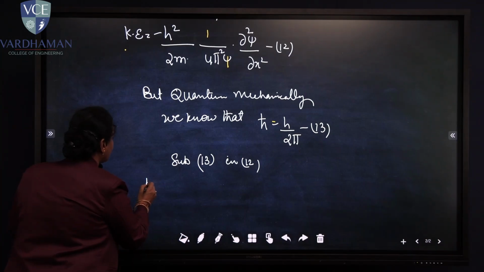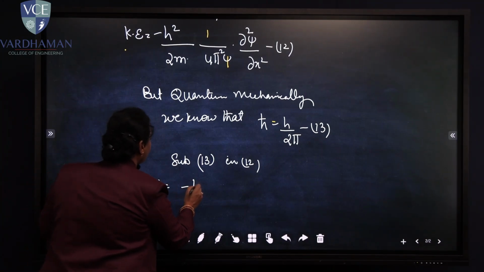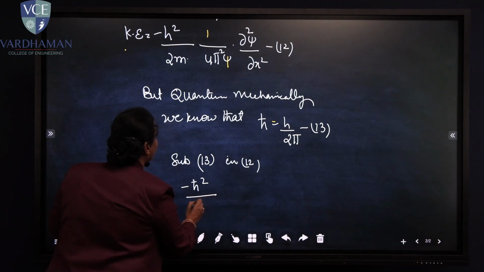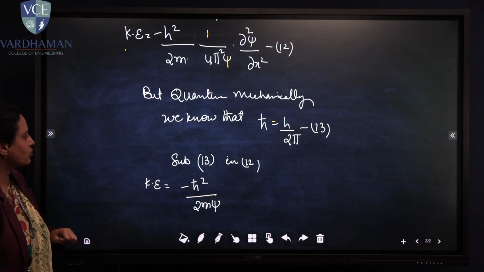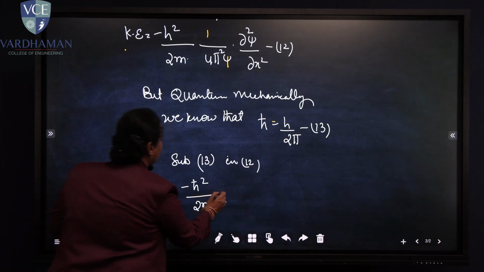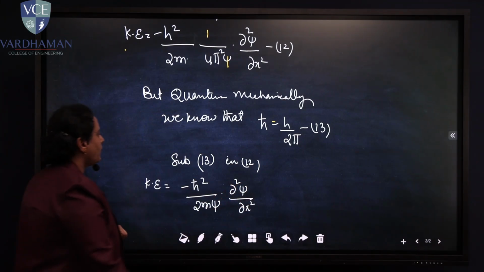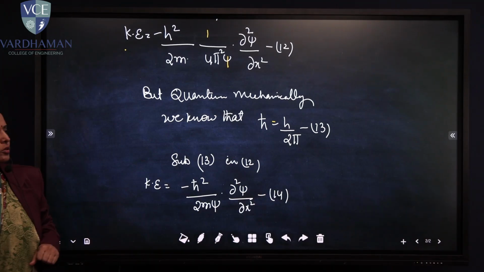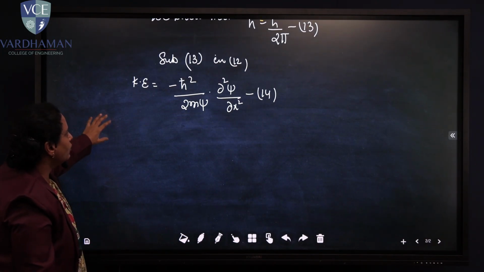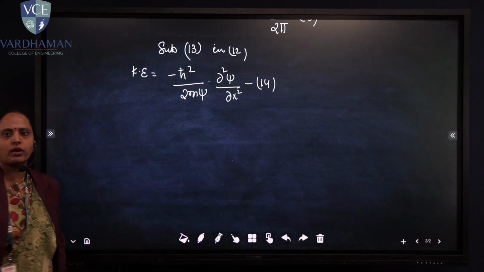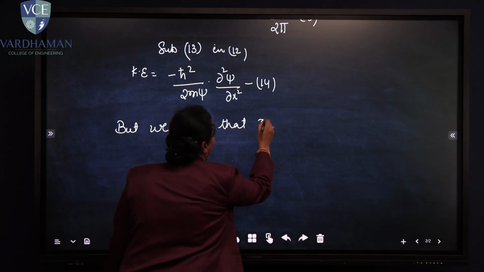With that substitution, kinetic energy is equal to minus h bar square by 2m psi into dou square psi by dou x square. Make it equation number 14. So kinetic energy is equal to minus h bar square by 2m psi into dou square psi by dou x square. But we know the total energy of the system,